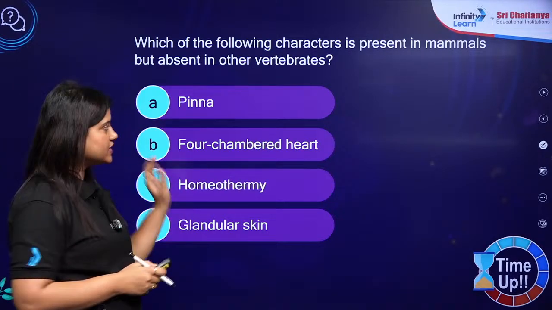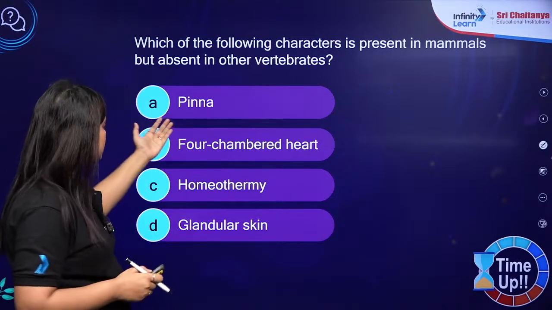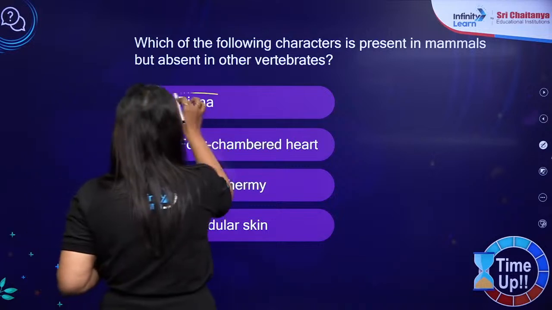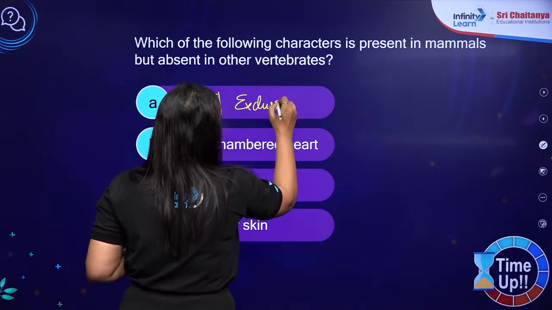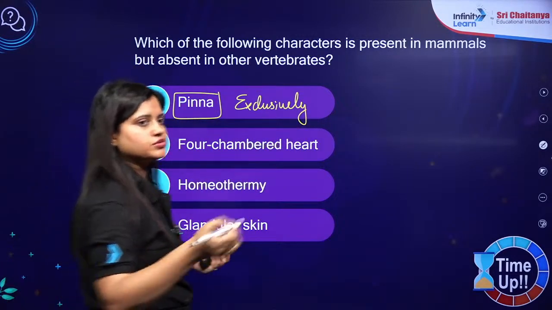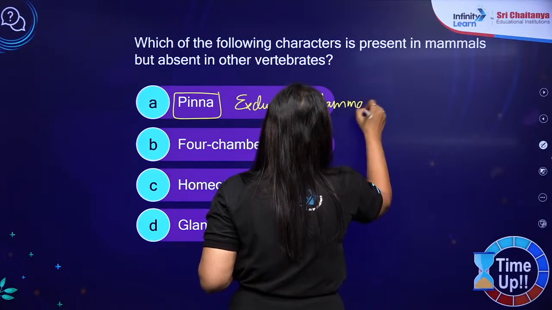So specifically we need to talk about the characteristics of a mammal. Pinna, four-chambered heart. Now pinna is exclusively in mammals. So it is very important to understand the language of the question also. So it is exclusively a mammalian feature.